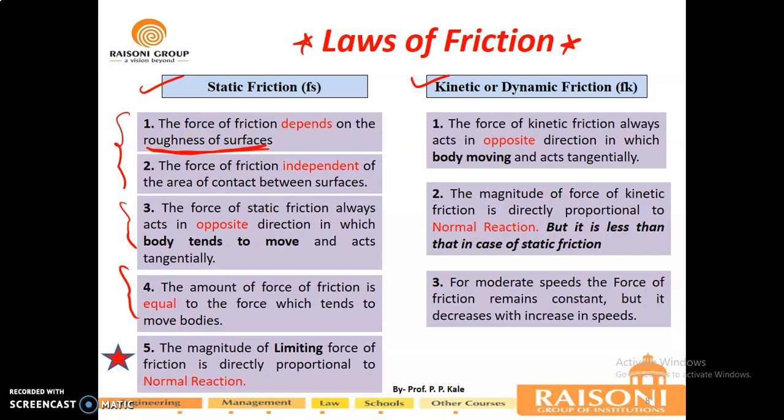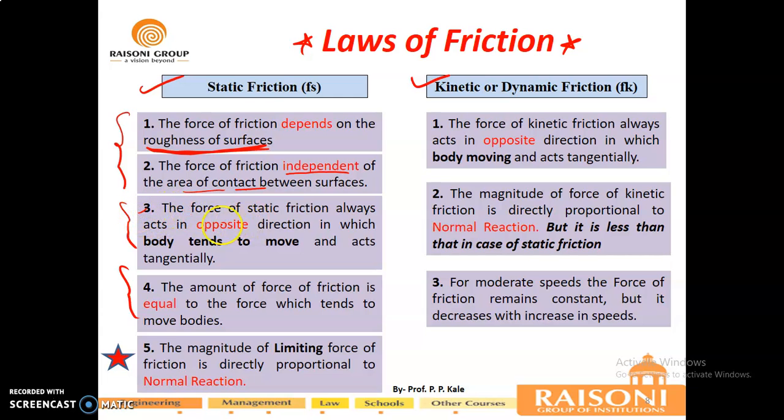Then the second law is: the force of friction is independent of the area of contact, meaning how large an area is in contact with another body. That doesn't give you the force amount, or help you understand the frictional force, but the roughness of the surface does. So it is independent of the contact area between the surfaces.